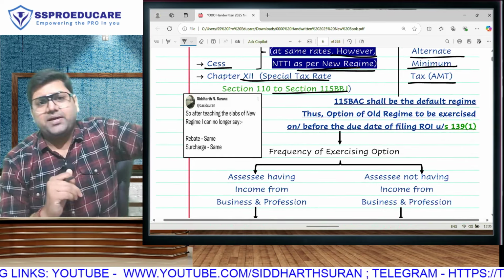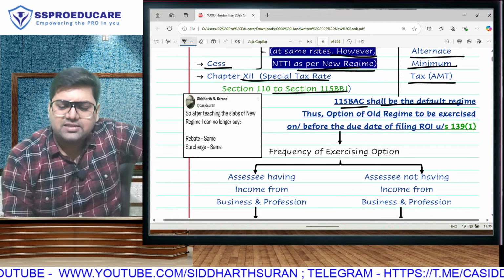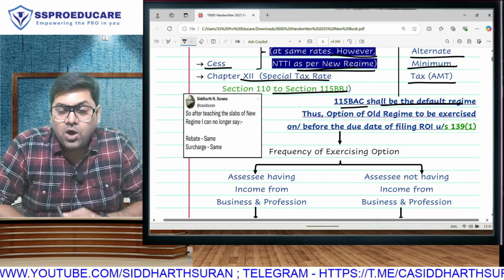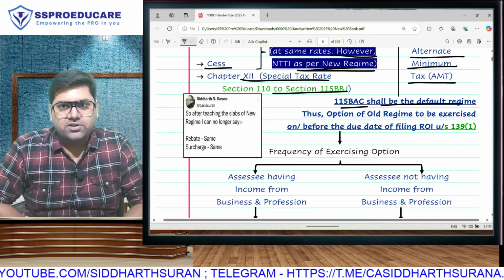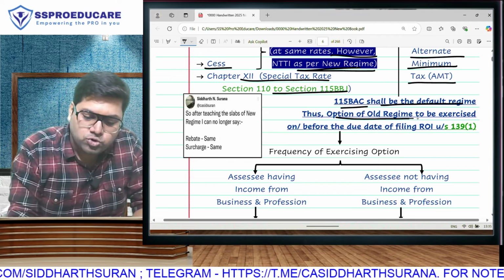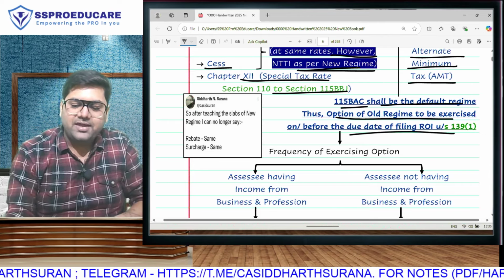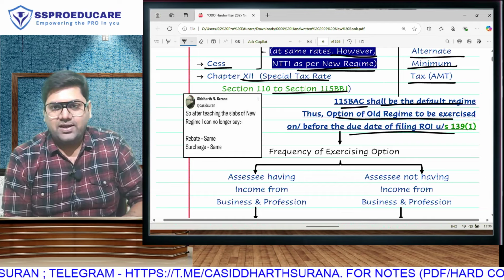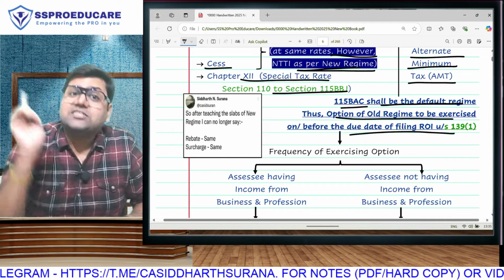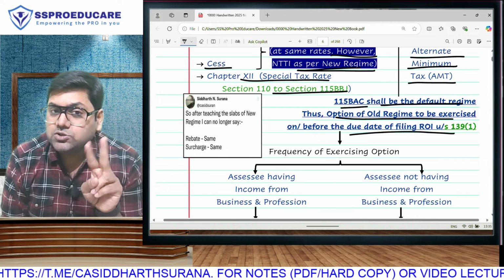One big change that took place last year, so it is not an amendment, now it works only as a revision. 115BAC, that is new regime, will be the default regime. You have the option of old and new. If you don't decide anything on or before the due date of return filing, by default you will be put in the new regime. So you have to choose the option of going to old regime. You have to tell them that I want to go in the old regime, and that you have to do on or before due date of return filing, 139. So let's be clear. If I don't do anything, new regime, and if I say I want old, then only I will get old. In income tax, they give two options, old regime and new regime.